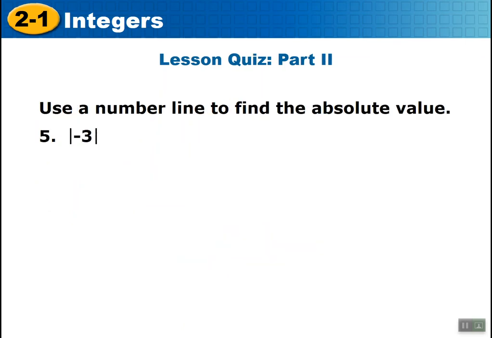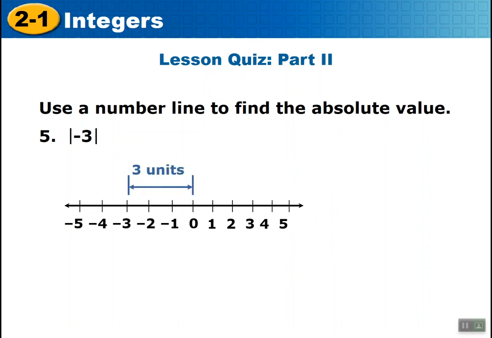Not bad, guys. Use a number line to find the absolute value. Well, you already know that. That means the distance from 0. So the distance negative 3 is from 0 is 3. So the absolute value of negative 3 is 3.